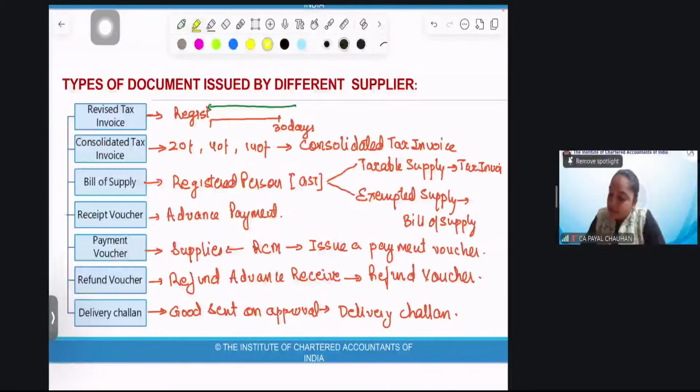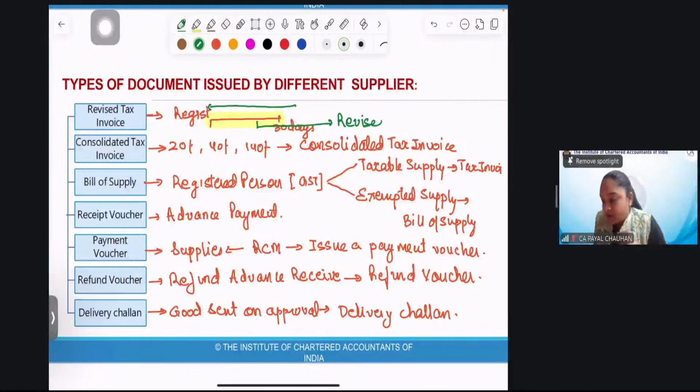Then for the time period in which we were not registered, we did not have GST at that time. So for this, we'll issue a revised tax invoice.